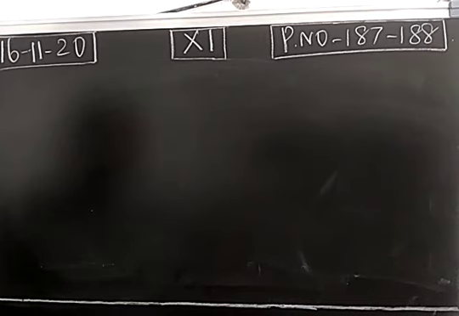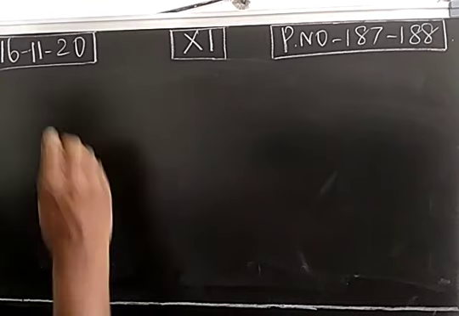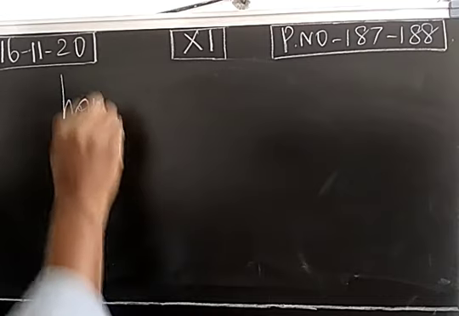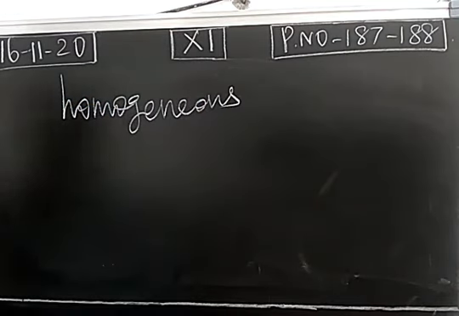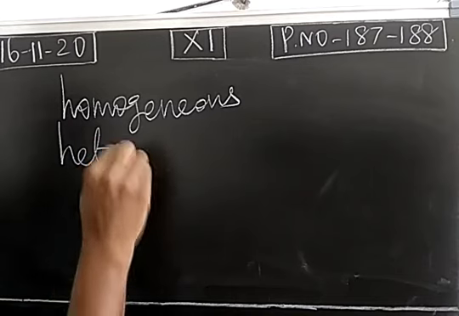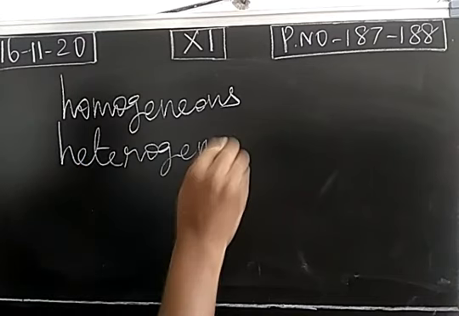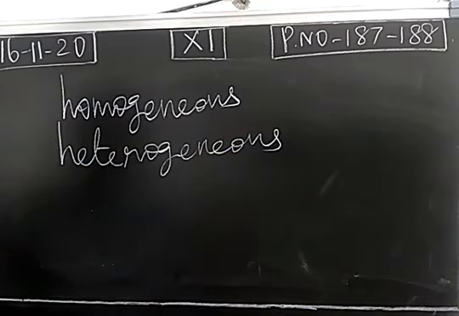Then classification of system: it may be a homogeneous or it may be a heterogeneous one. This is based on the physical state of components. If the components are having the same physical state, it is a homogeneous system. If the components are in different phases or physical states, it is heterogeneous.